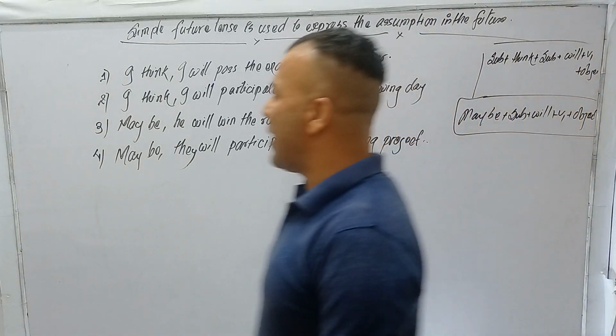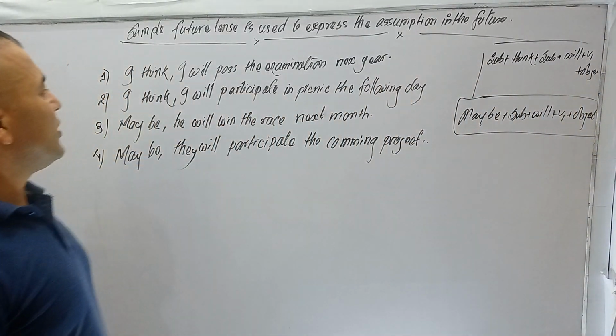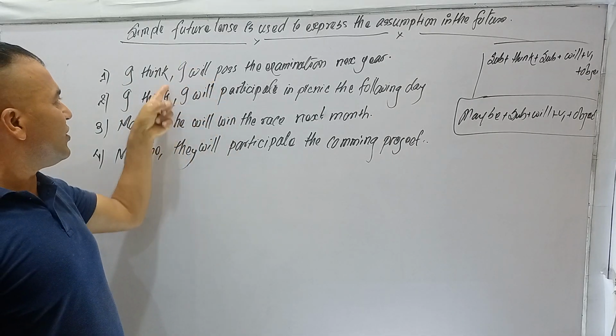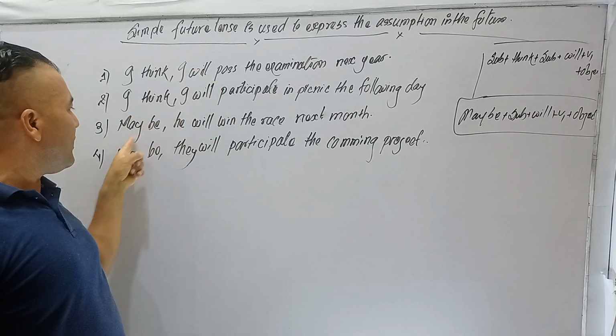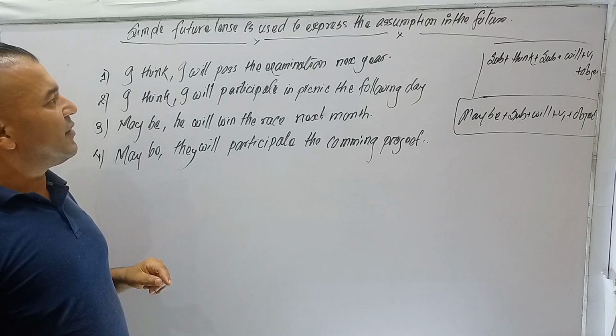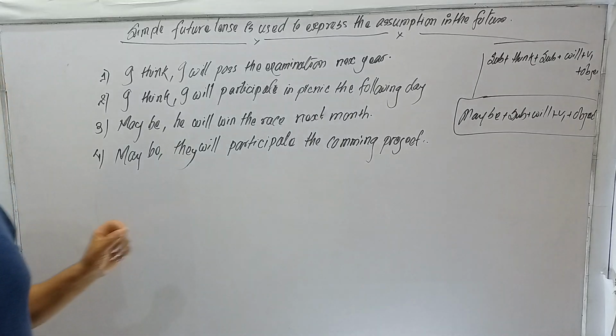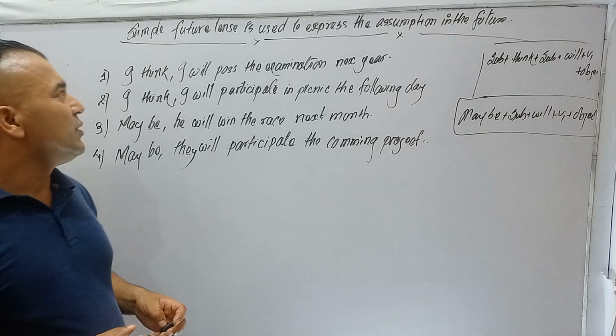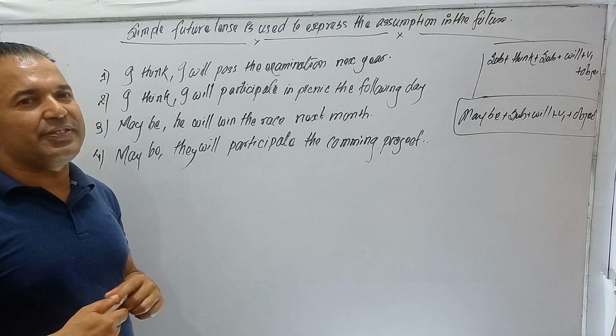In this condition we have to use simple future tense. So simple future tense: I think I will pass. This is the condition. I think, I will, maybe. Understand? This indicates the assumption or supposition or uncertainty. I mean hopeful condition. We have to use simple future tense.